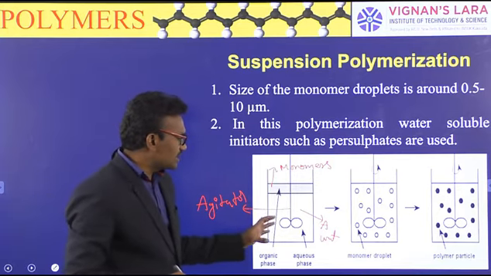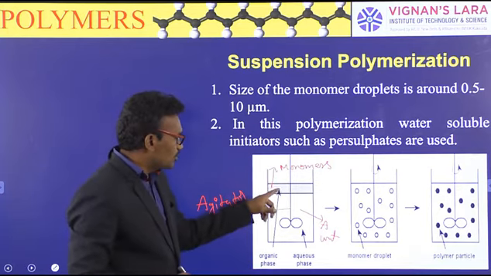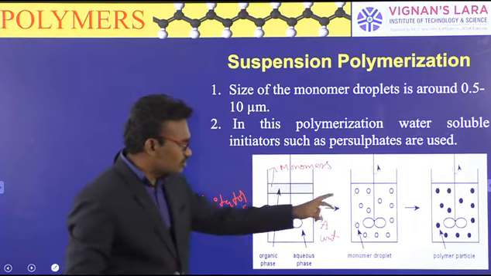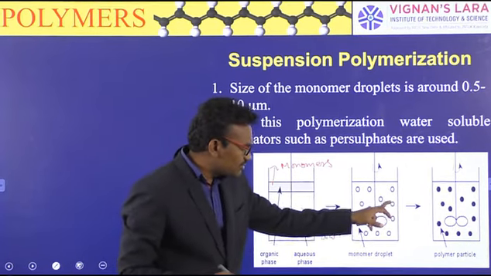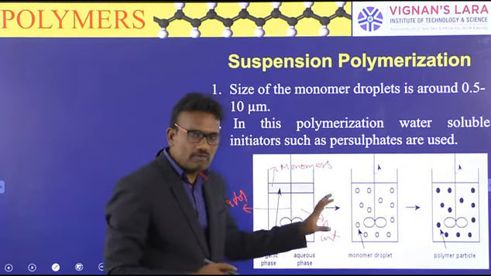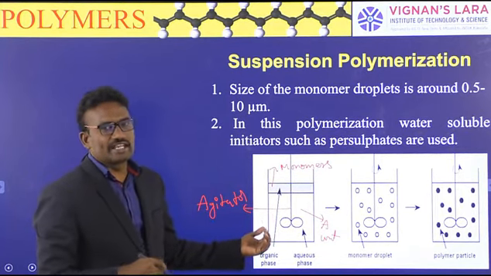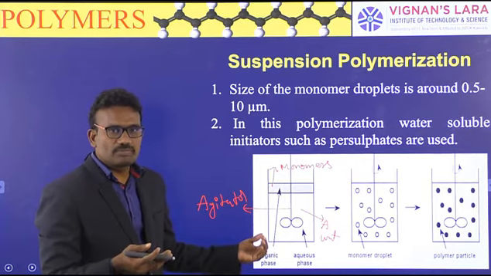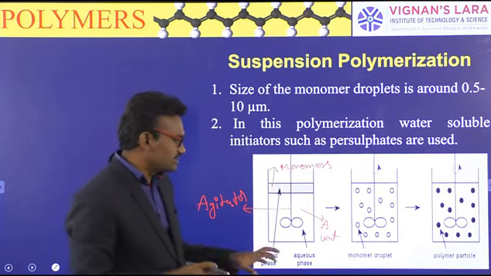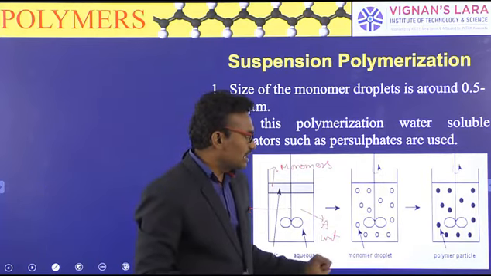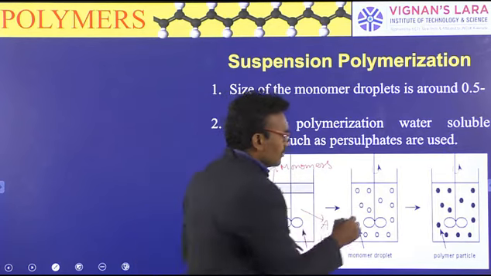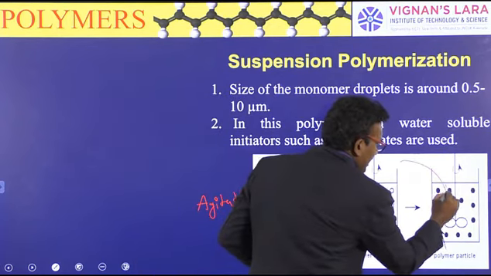By use of mechanical agitators, monomers are suspended in water, like milk is suspended by fatty acids, smoke is suspended by carbon particles. Like that, monomers are suspended.